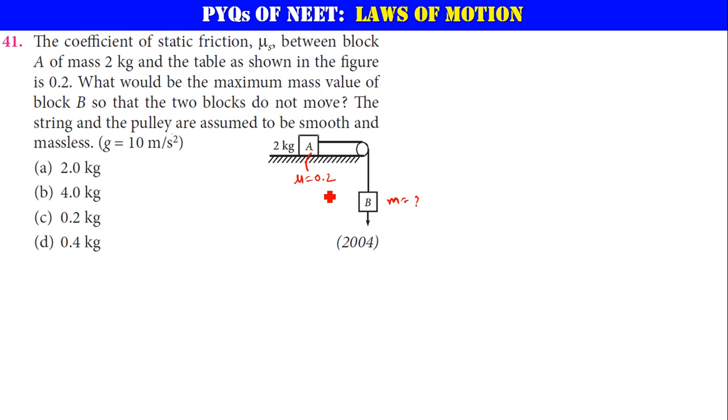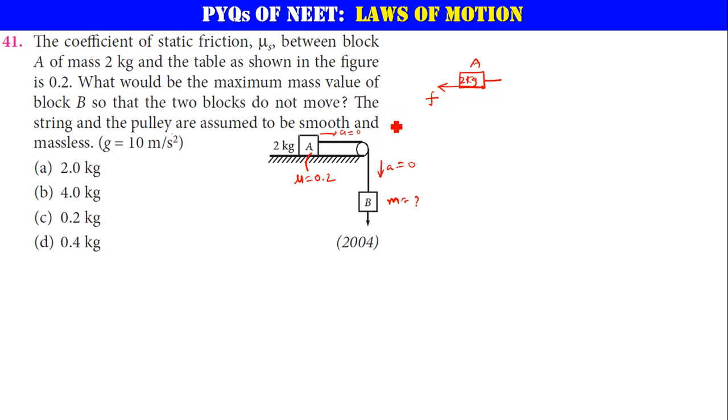Now let us try to take free body diagrams for these masses. Block A is actually of 2 kg. What are the forces acting on this guy? B will be trying to drag it, so that's why frictional force will be acting. Relative motion will be in this direction, but the acceleration will be 0, because you don't want them to move. So here the tendency of motion is in this direction, so friction will be acting in the opposite direction.